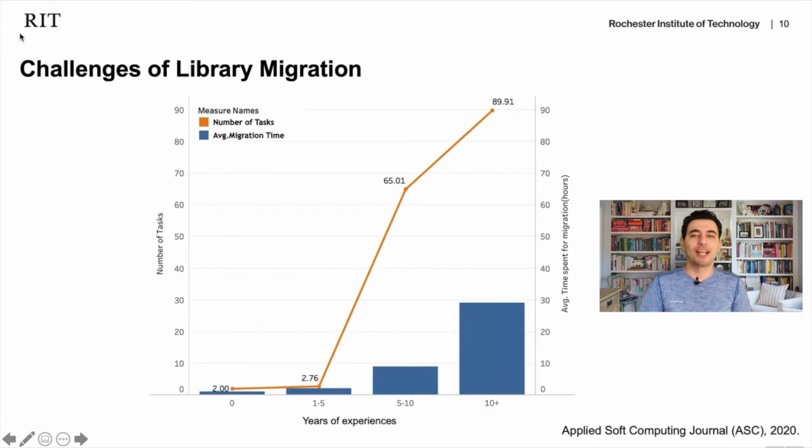Another study also shows that migration is mostly done by developers with high experience, because companies don't want to break their code. So when they want to do migrations, they want developers with high experience to do them, to reduce the possibility of regression in the code. They say, let me give it to the developer with high experience with the code, so we make sure we have less possibility of regression. However, as you can see, migration is subjective, error prone, time consuming, and manual. All this research just talks about how migration happens and its impact on the developer side, the time and challenges.